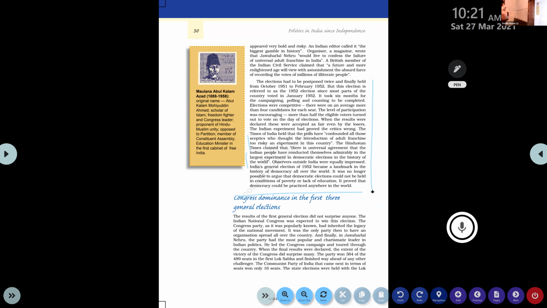How the world celebrated the victory of democratic elections in India. So write the comments made by the various people. Clear? The second question also like that only: write the comments made by different people. Can you repeat the last question?